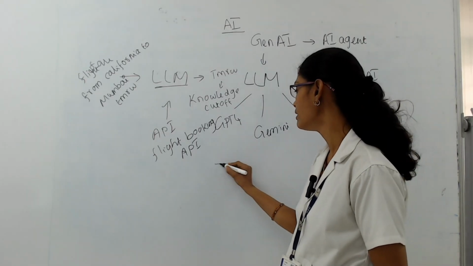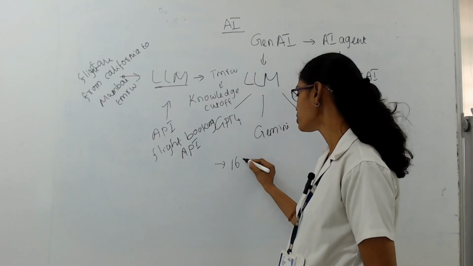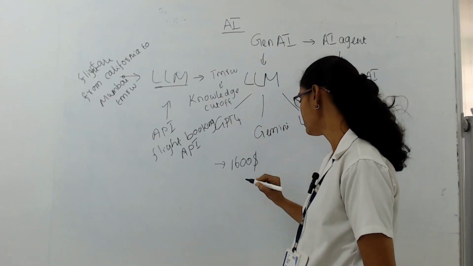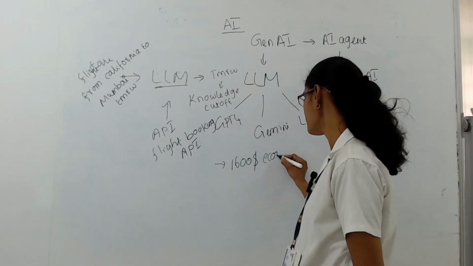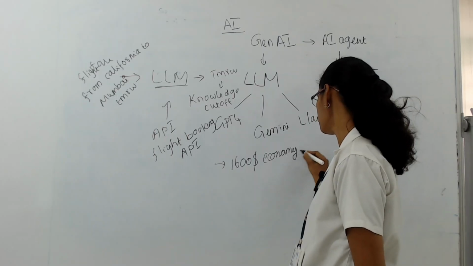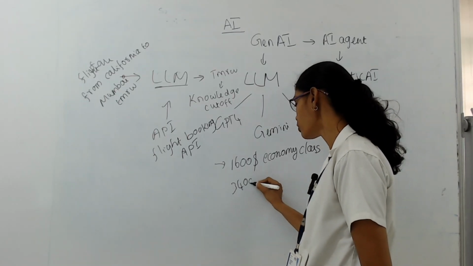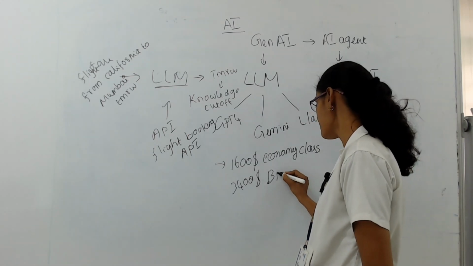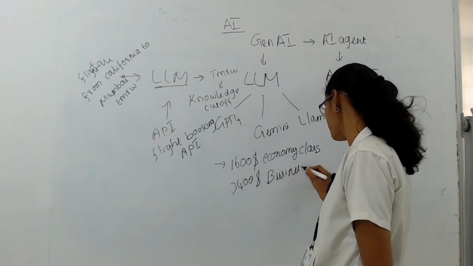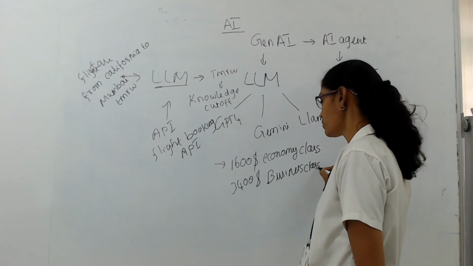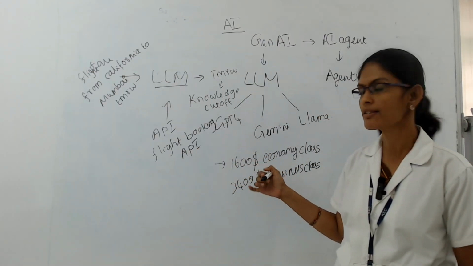For example, it can say that it costs around $1,600 for economy class and around $3,400 for business class. So these are the options it will be lending us.